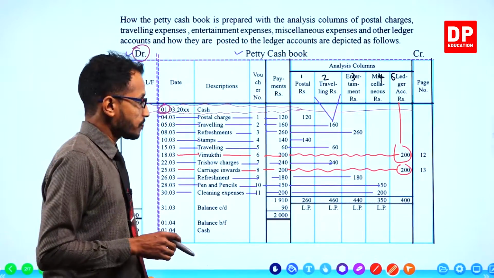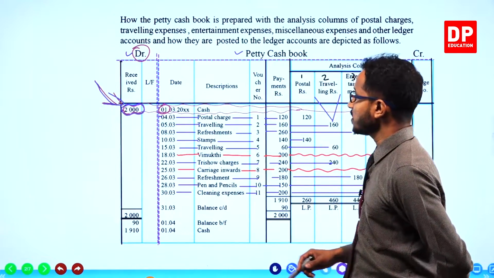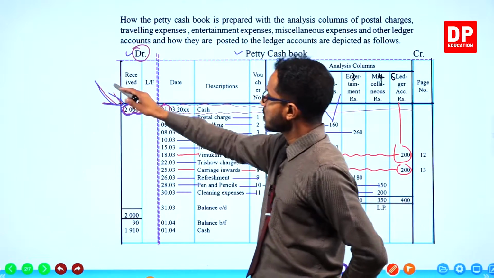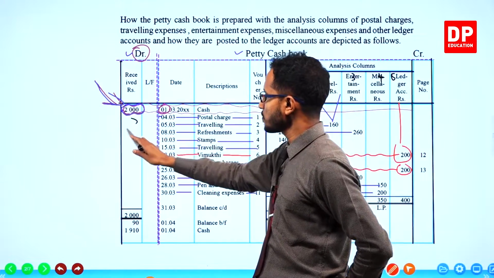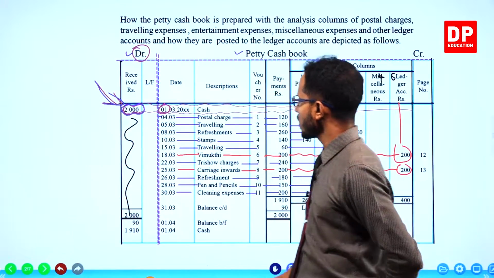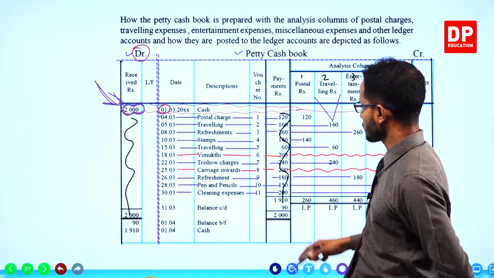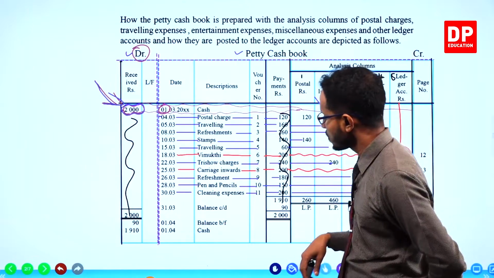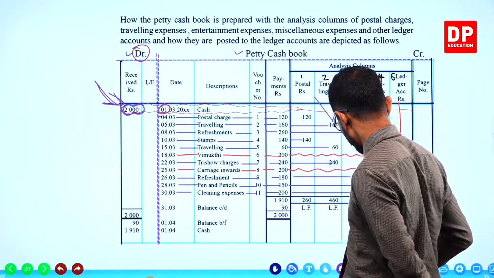This is what we do. First of all, we take the received column, which is this one, and the payments column is this one. I hope you can see this. Let me clear out these unnecessary drawings, then it's clear.